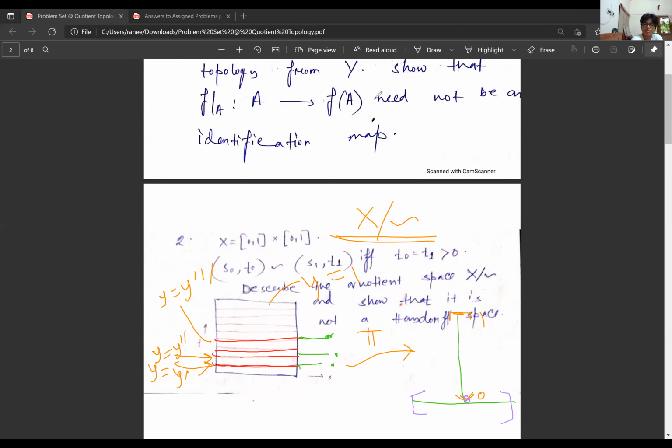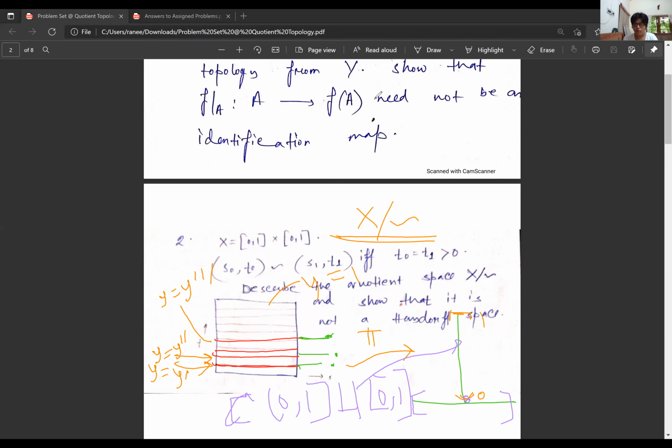Because this is basically, sorry, open 0, closed 1, which I am identifying, disjoint union closed 0, closed 1. In some sense, it is not exactly easy to see what it means, but there is some sense in which it is a disjoint union of two intervals.